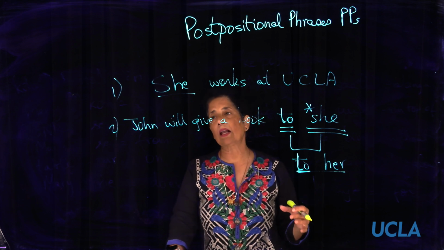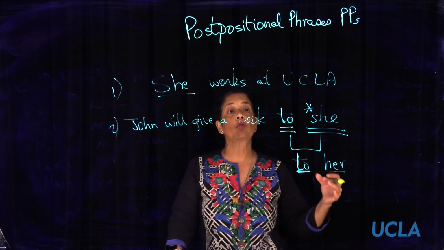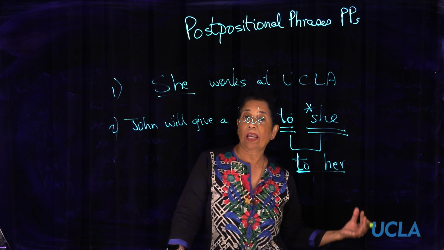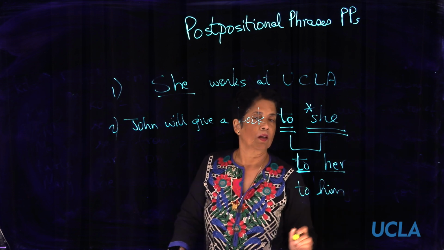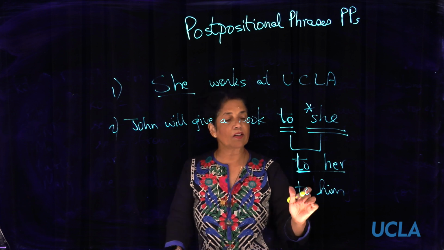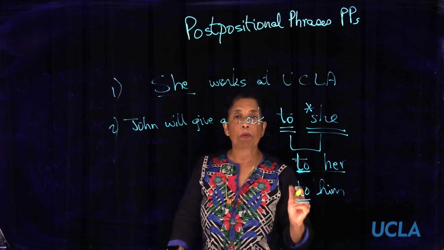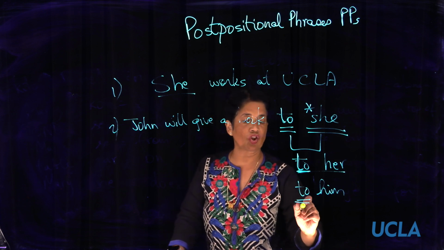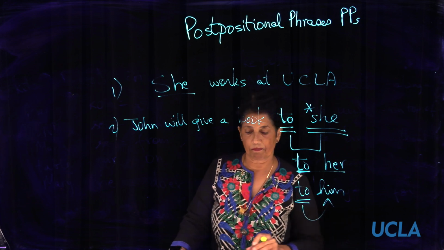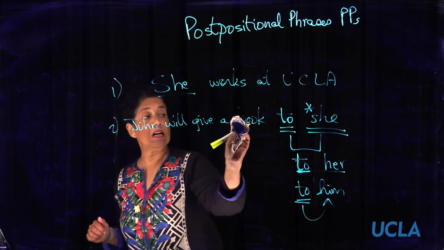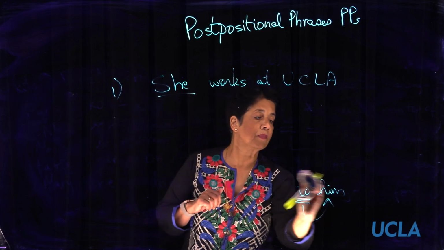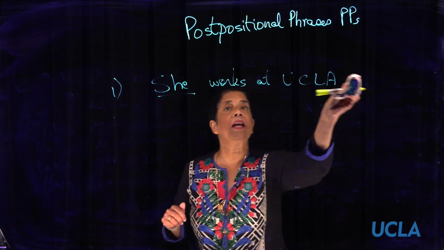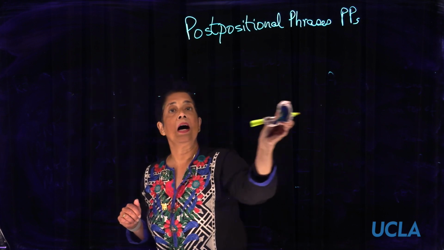But if you said "John will give a book to," you cannot say "to he"; it will become "to him." So all we're trying to say is that because of this preposition, it becomes him. Similarly, in Hindi-Urdu, let's take any noun.